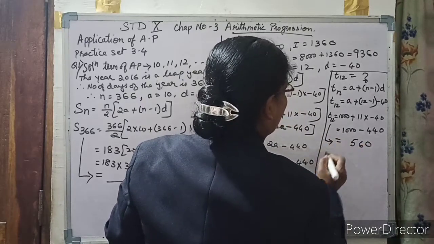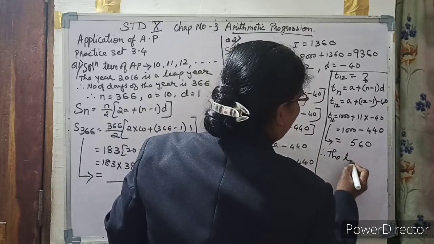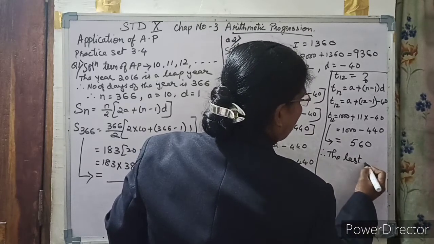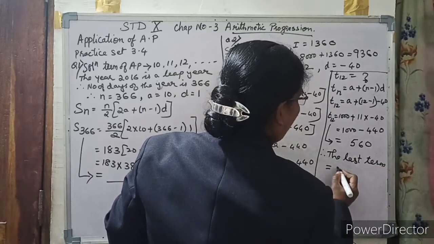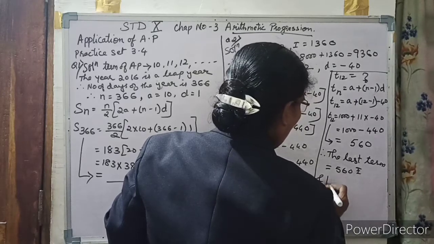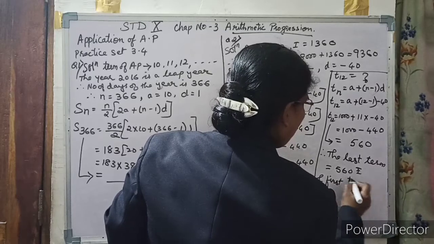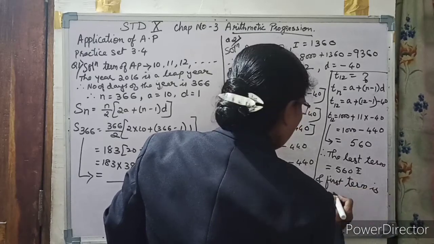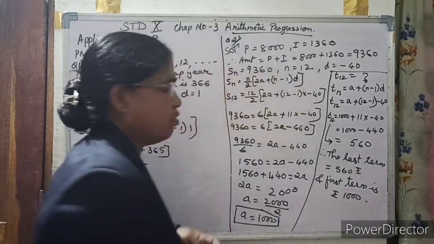Therefore the 12th term, that is the last term, is equal to 560 rupees and the first term is rupees 1000. This is the solution.